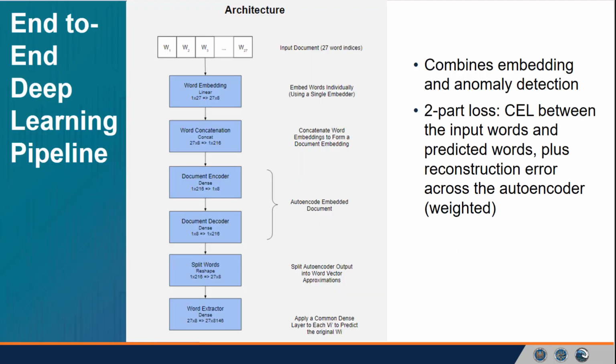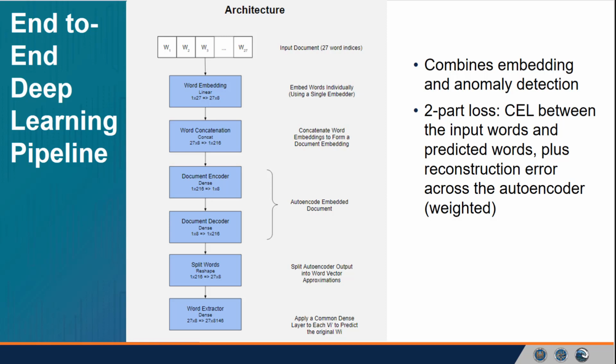Now, our network architecture unifies a vocabulary embedding with a downstream anomaly detection task. Our input consists of a document. It's a single ECAR log record pared down to those 27 words from that 27-tuple I mentioned earlier. These terms are then embedded into an 8-dimensional vector space and concatenated, producing a 27 by 8, or 216-dimensional, representation of the record. This representation is then sent through an autoencoder, compressing it down to 8 dimensions and then re-expanding it to 216 again.